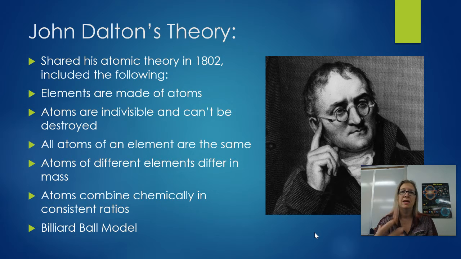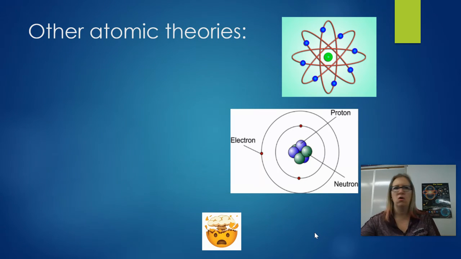So that's true. And then he had this idea that was known as a billiard ball model. He thought since atoms were indivisible, that they were just these solid balls of material. And all the stuff that made the atom was crammed together in a dense solid ball, and it could not be separated, okay? Well, we've gone past that, and there's been all kinds of other theories that have come up, all kinds of different models, okay?